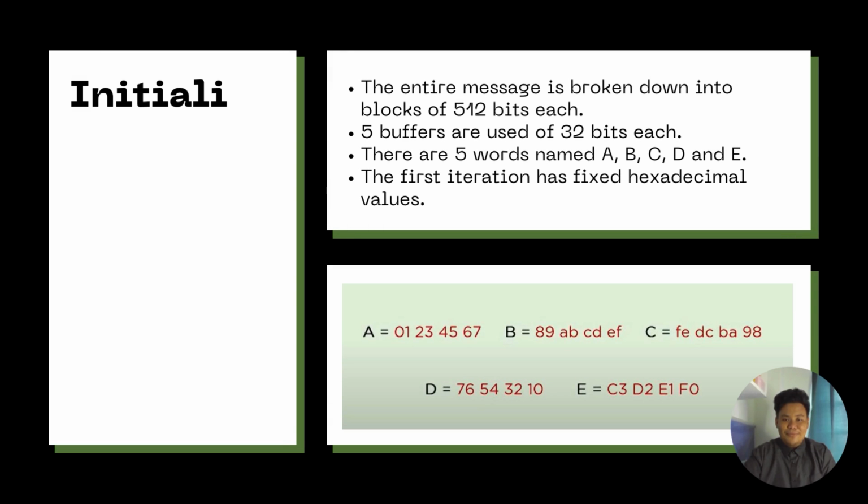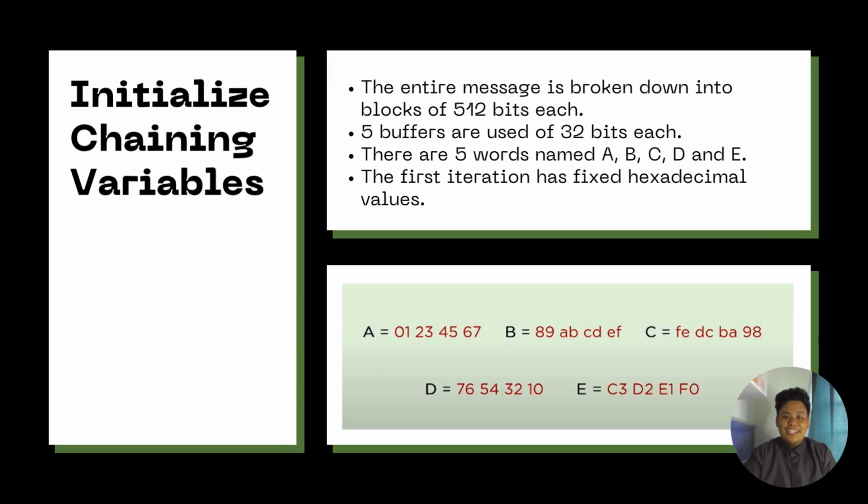Hi, Assalamualaikum. I'm back. Today I want to talk to you all about initializing the changing variables. First, the entire message is broken down into blocks of 512 bits each. 5 buffers are used of 32 bits each. There are 5 words named A, B, C, D, and E. The first iteration has a fixed hexadecimal value.